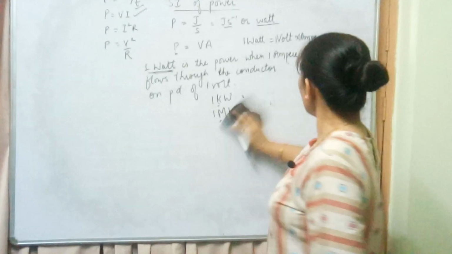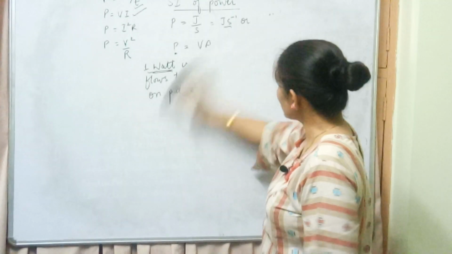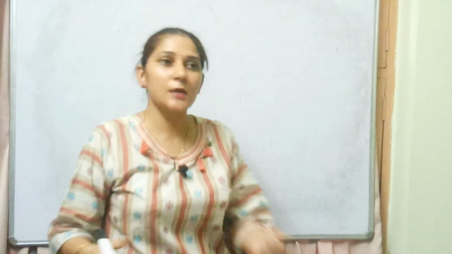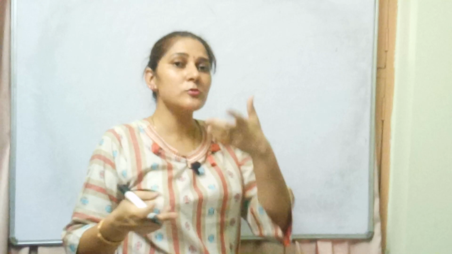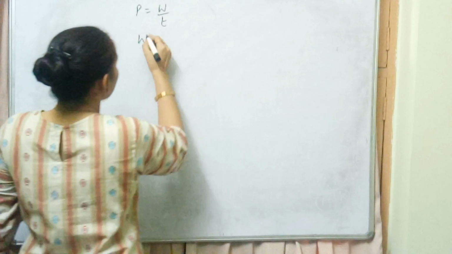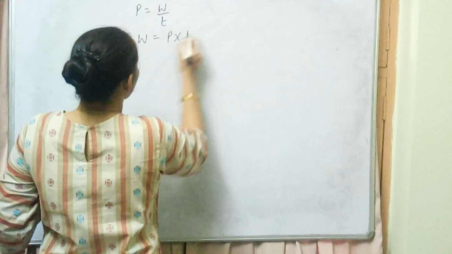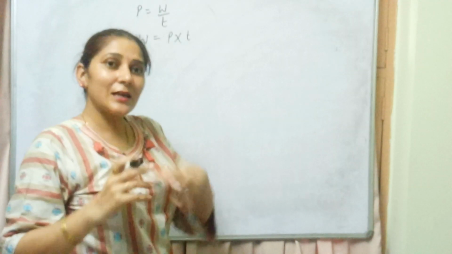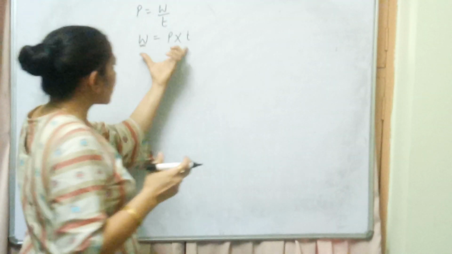Okay, so now we are moving on to the next topic, that is the commercial unit to measure electrical energy consumed. Commercially means जब हम उसको यूज कर रहे हैं घर में या फैक्ट्रीज में, तो हम उसको कौन से यूनिट में मेजर करते हैं, that we are talking about here. Now power is given by work done upon time, and when I started this topic I told you that W can be written as P into T. Means this is what? This is electrical energy. So when we are supposed to measure electrical energy, we may express it this way.